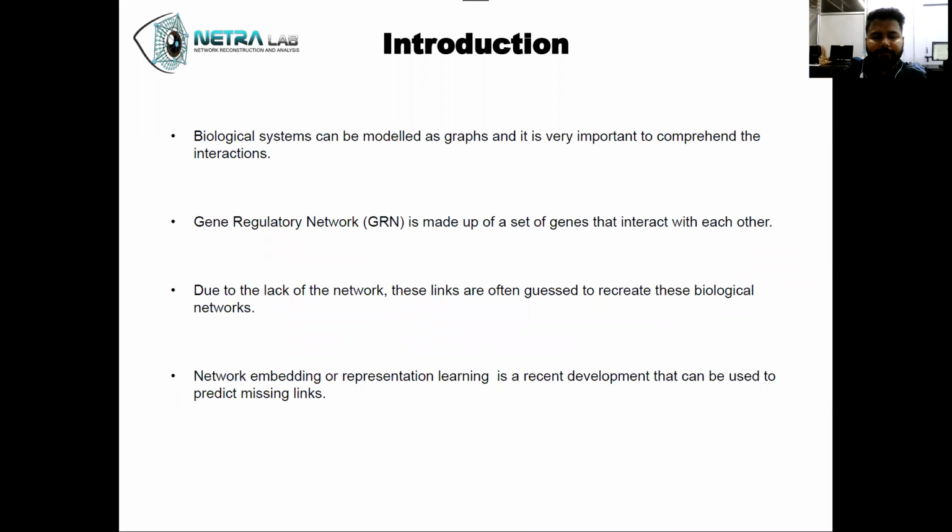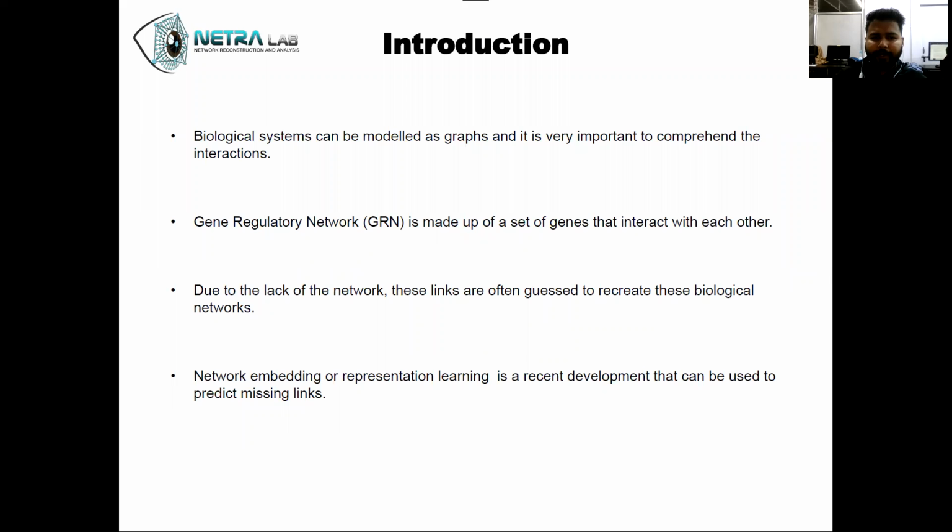Coming to the introduction, biological systems can be modeled as graphs or networks, and it is very important to comprehend the various interactions that take place in these biological networks. Gene regulatory networks are made up of a set of genes that interact with each other.